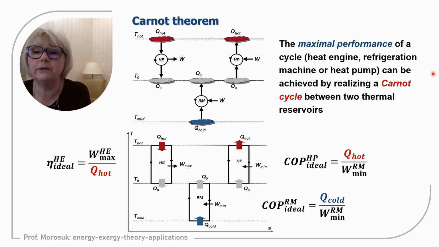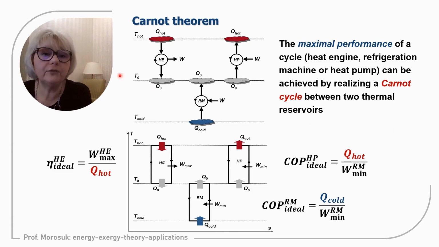This word is also correct to use. It can be achieved if the energy conversion system operates according to the Carnot cycle. So again, Carnot did not propose the cycle. The cycle is dedicated to Carnot to appreciate his contribution to thermodynamics.